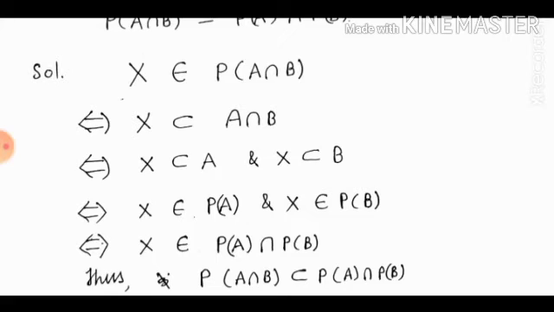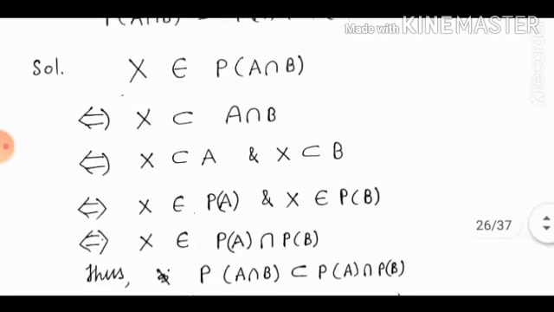X belongs to P(A) and X belongs to P(B) implies X is a subset of A and X is a subset of B. X is a subset of A and X is a subset of B implies X is a subset of A intersection B. X is a subset of A intersection B implies that X is an element of P(A intersection B).